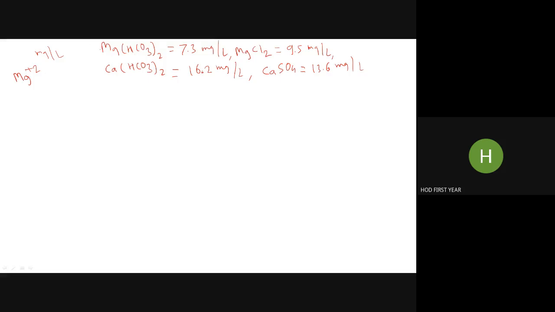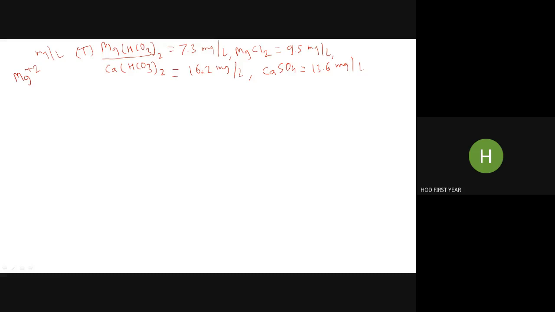So let us look at the first impurity, magnesium bicarbonate. This impurity causes which hardness? Can somebody tell me? Magnesium bicarbonate causes which hardness? Temporary hardness, sir. Speak loudly. Temporary hardness. Exactly. It is temporary hardness causing. Correct. So bicarbonate of magnesium causes temporary hardness.